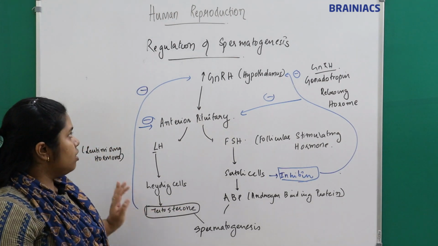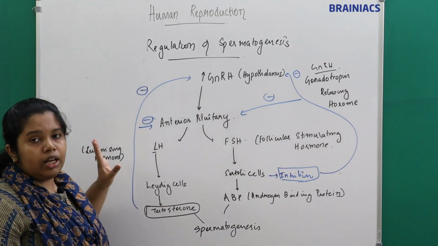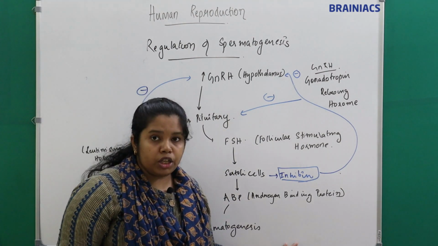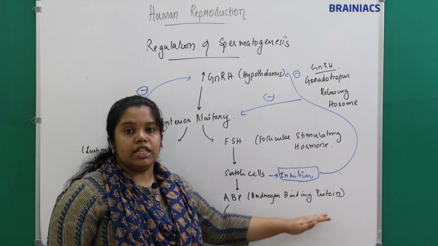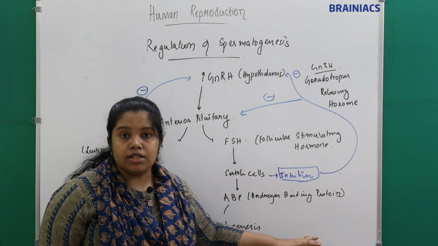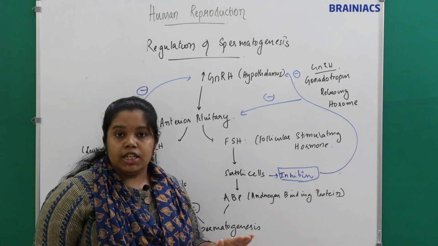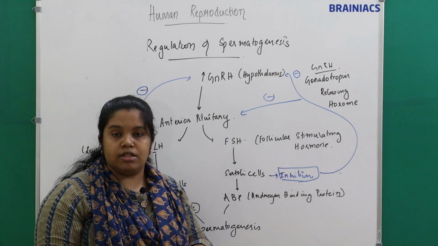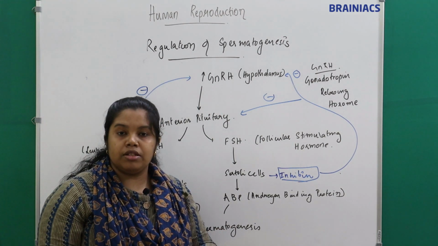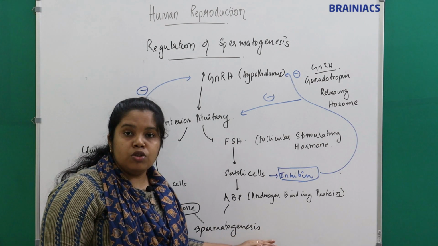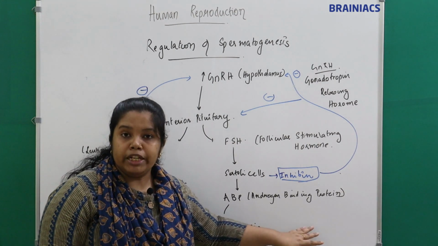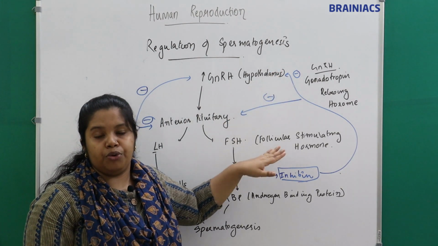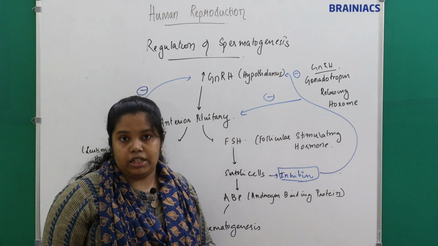So the feedback is going from the testosterone, right? When the level of testosterone is sufficient, negative feedback will go. Similarly, when the production of sperms is sufficient, inhibin is produced to inhibit further spermatogenesis. What is the function of inhibin? To suppress the spermatogenesis, right? So when the spermatogenesis becomes sufficient, inhibin is produced, which will send a signal to the hypothalamus and pituitary to decrease their secretions.